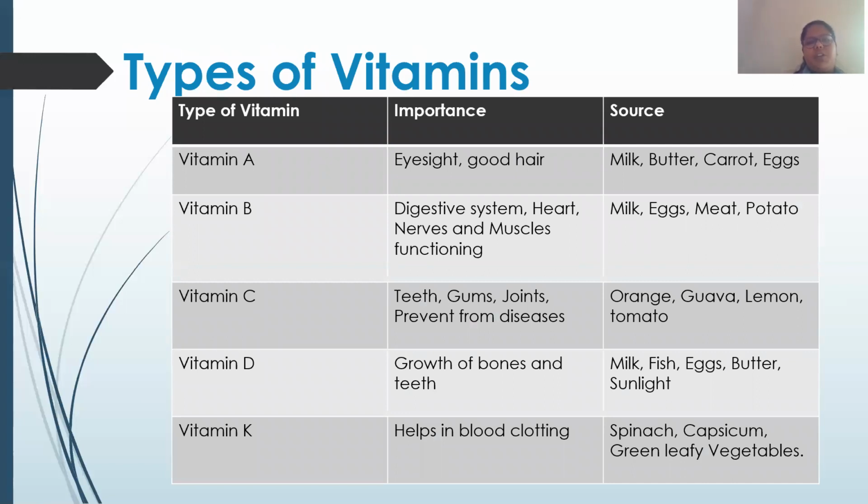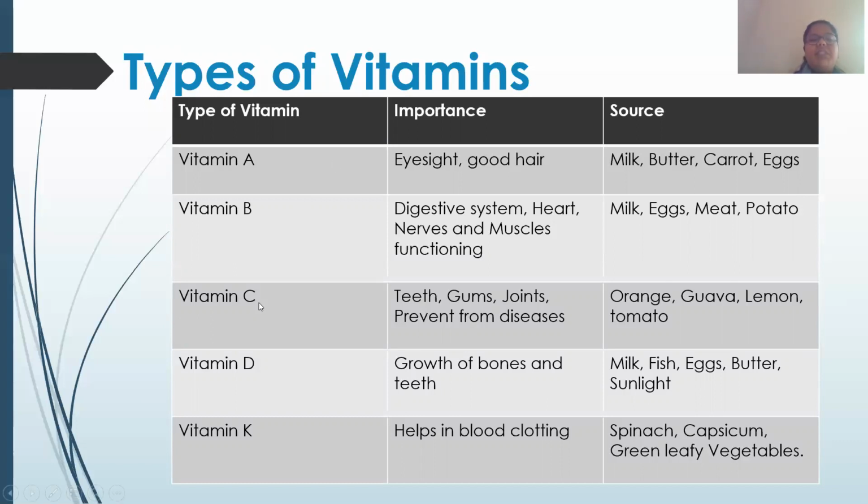Vitamin A is important for eyesight and good hair. Sometimes you can be asked which vitamin is very necessary for eyesight and good hair. The answer will be vitamin A. Or you can also be asked that eggs, meat and potato are rich in which vitamin? The answer is vitamin B.